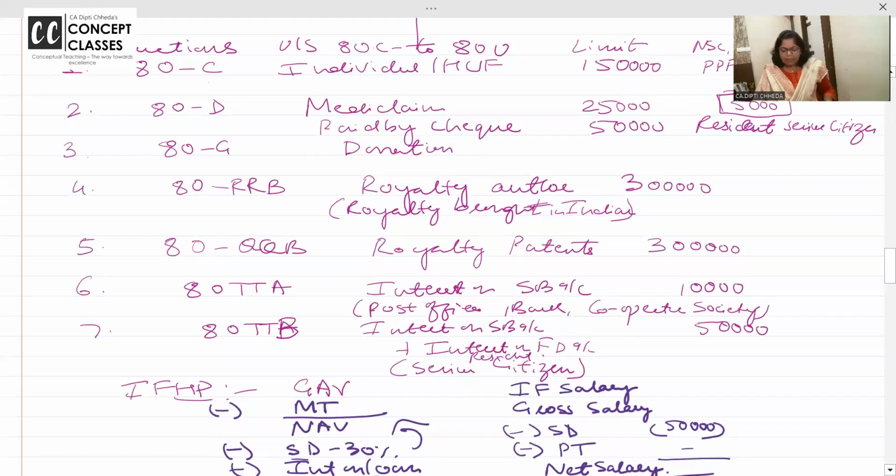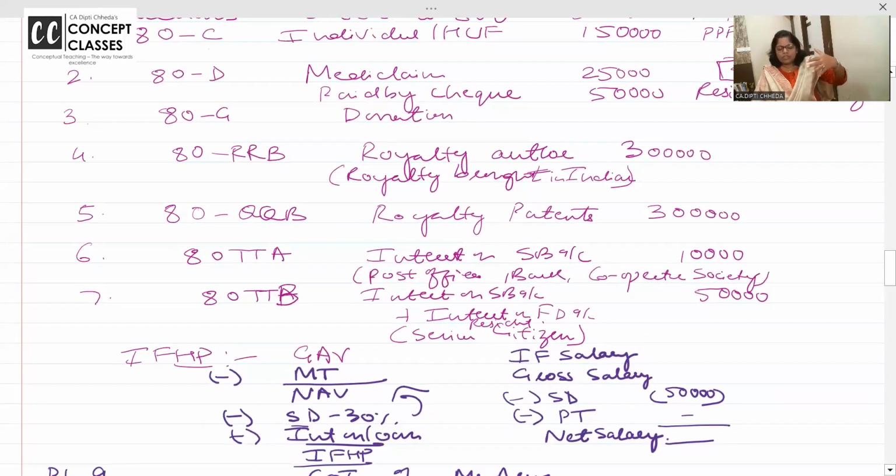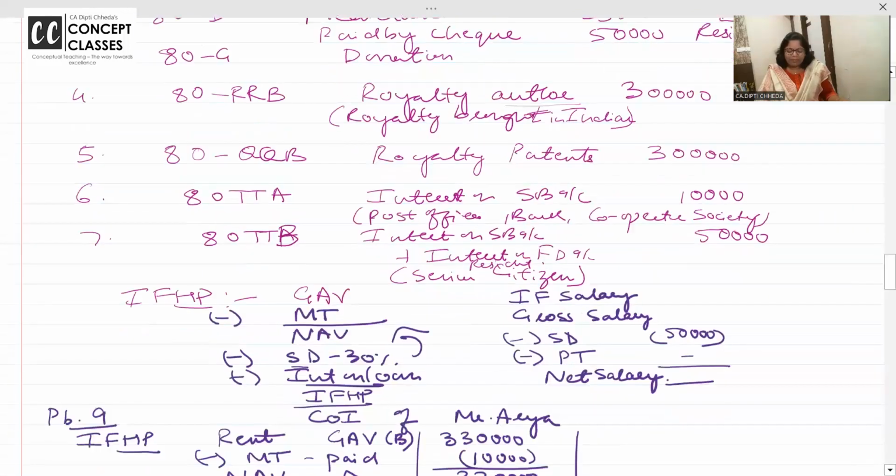Royalty. Okay, when as an author you are writing books and you get royalty from a foreign country under 80QQB, royalty income which is brought to India is exempt up to 3 lakh. But this author doesn't mean school books and all, that is not allowed. In that you don't get any exemption. Okay, next is other royalty, patents and whatever formulas and technical know-how you have developed and are selling, and you will get a deduction up to a maximum of 3 lakh.